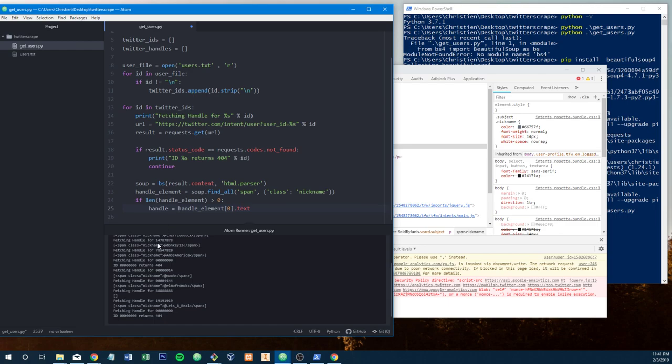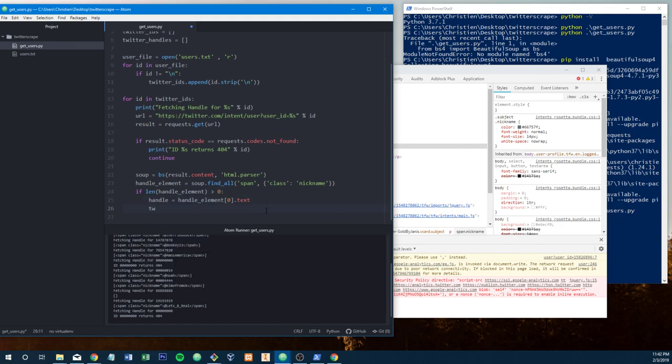The handle element, if we were to call type on it, would actually be an instance of BeautifulSoup. It wouldn't just be this raw string. This raw string is just a representation of how BeautifulSoup renders this element. But this element is actually a text object in BeautifulSoup, and if you call .text on it, it gets you whatever's inside the HTML identifier, which is the span object in this case. So once we have that, we know what the Twitter handle is.